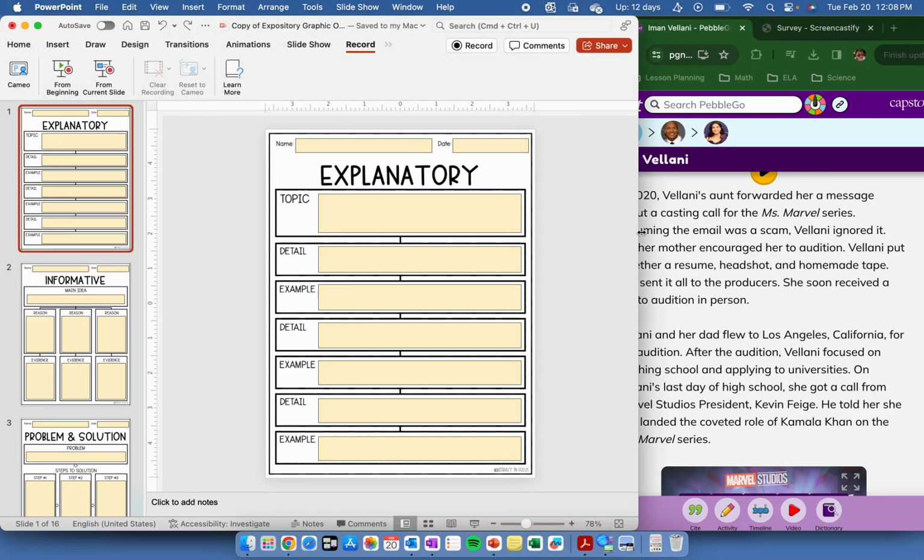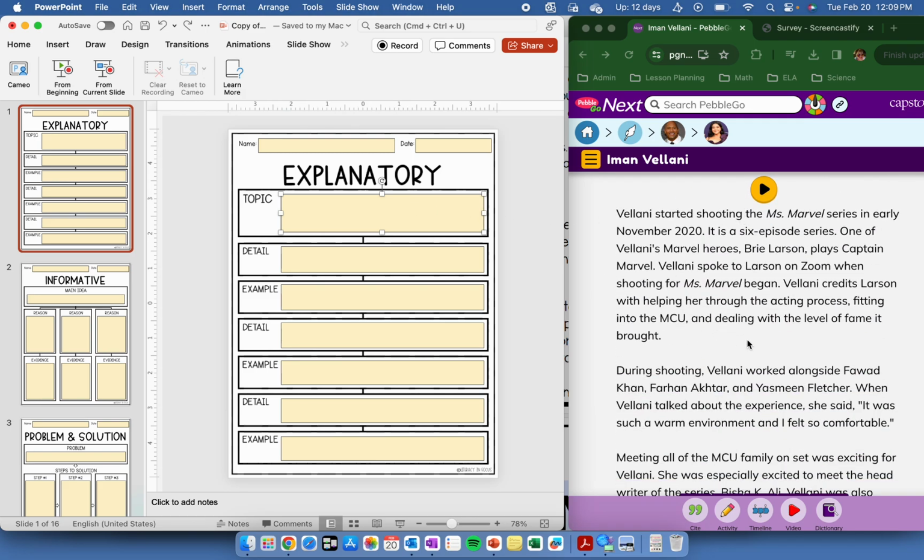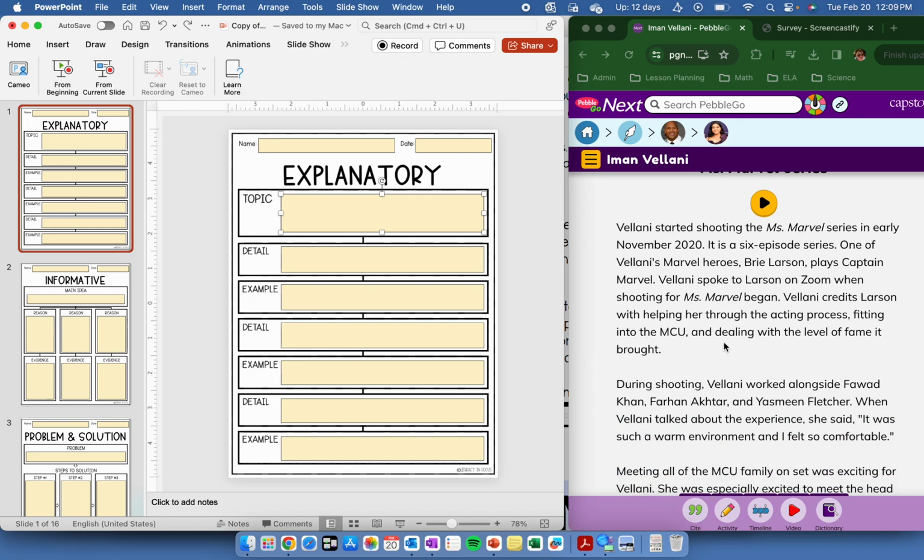You already have this information that you have taken on your notes in your note packet, right? So I'm going to use this area here, talking about Ms. Marvel, to explain. The topic of this section I'm going to use is: shooting for Ms. Marvel was an extremely exciting time for Eamon Vellani, which is this actress's name. So I know it says topic here, but I'm really going to put topic sentence. So this is what this whole paragraph will end up being about.